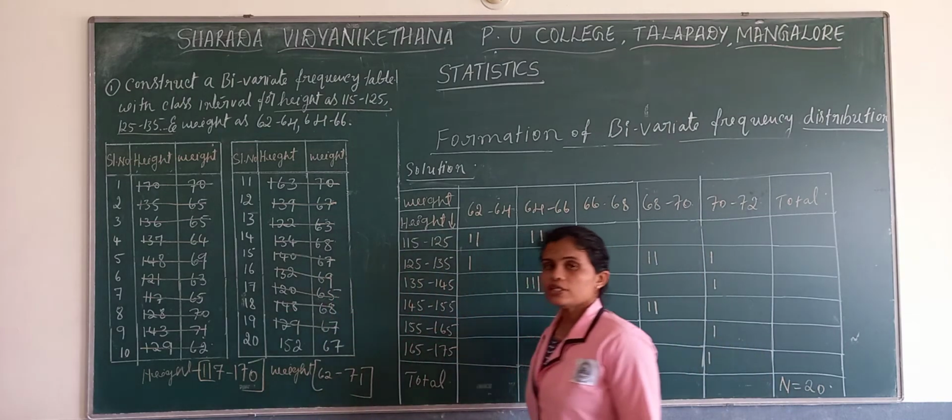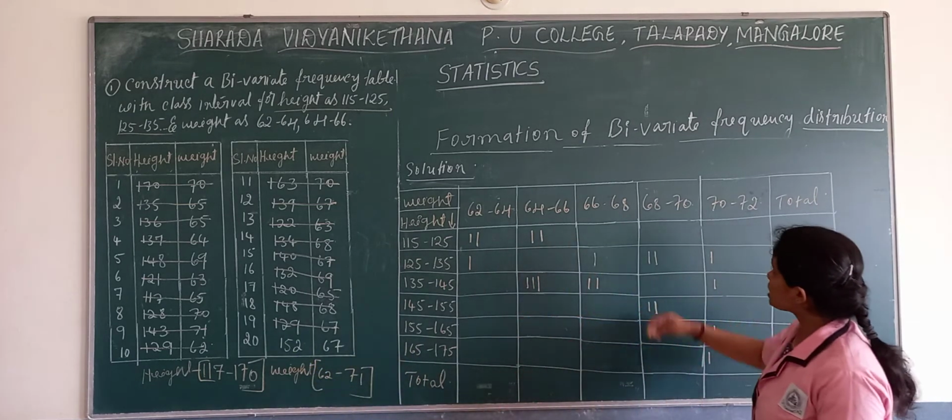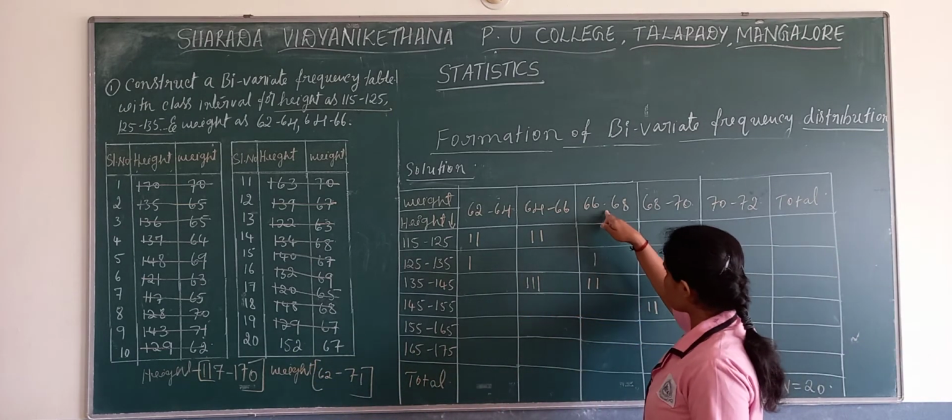And the last one, 20th observation, 67 and 152. Where will 67 fall?